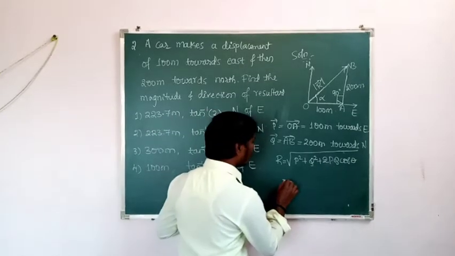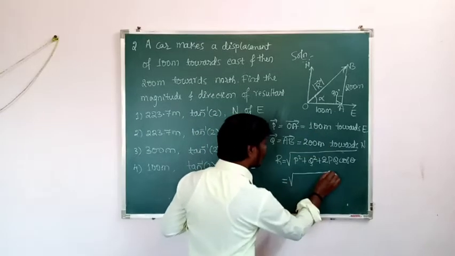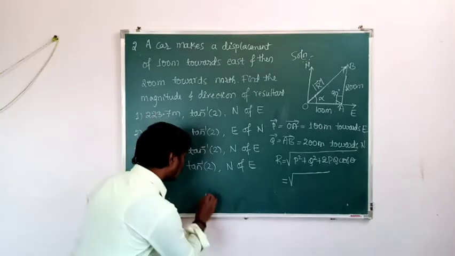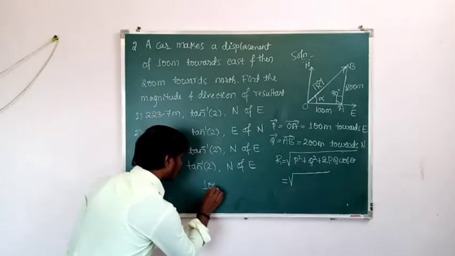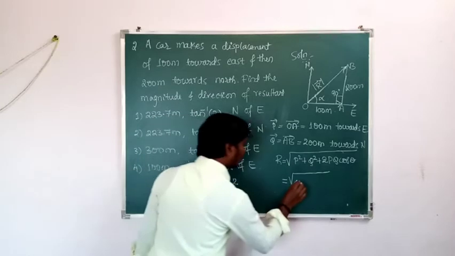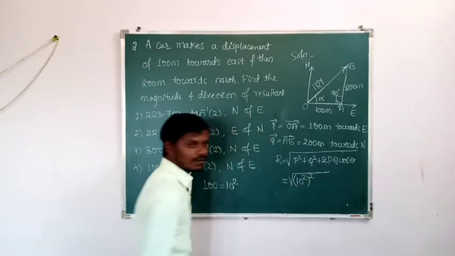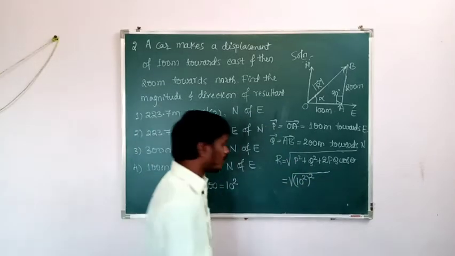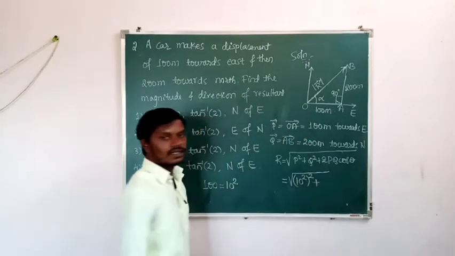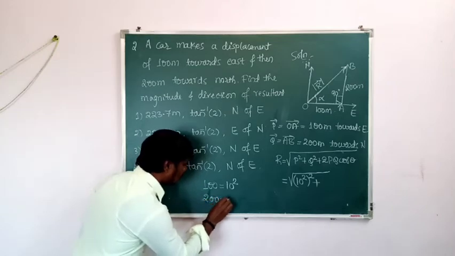Then what is the magnitude of vector P? That is 100. 100 can be written as 10 to the power of 2. Then, 10 to the power of 2 whole square, because P square is there, plus Q, the magnitude of vector Q, that is 200. So 200 can be written as 2 into 10 to the power of 2.